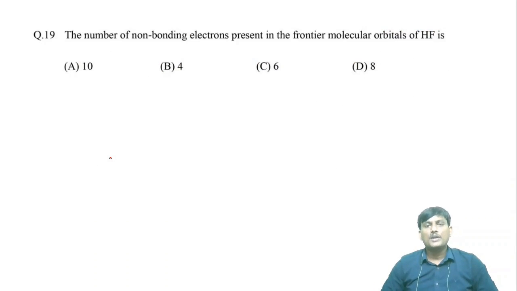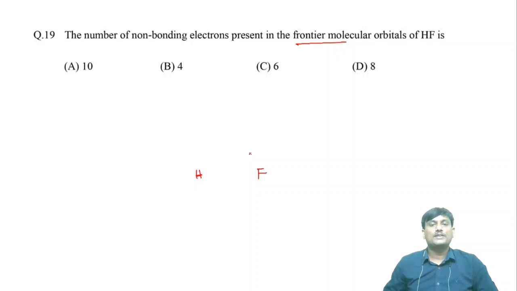The number of non-bonding electrons present in the frontier molecular orbitals. Frontier means the outermost orbitals of HF. Suppose you take the molecular orbital diagram of HF, this is fluorine, this is hydrogen.